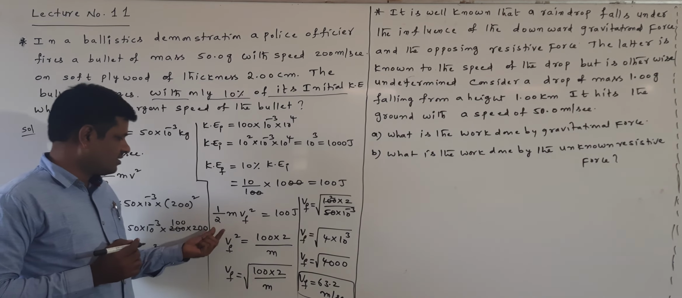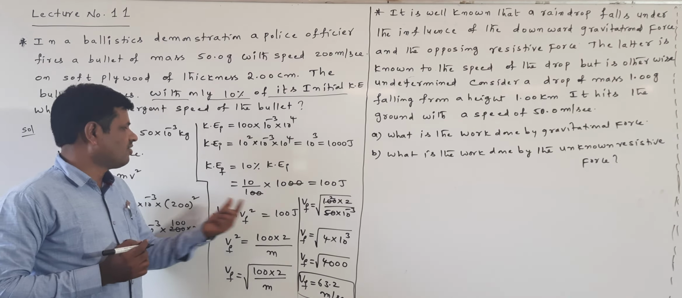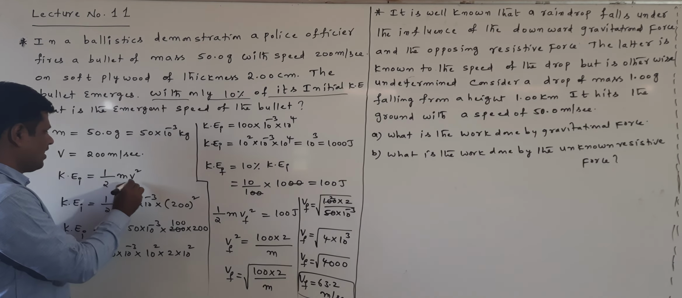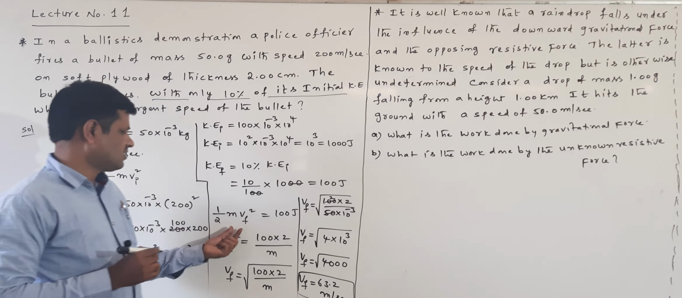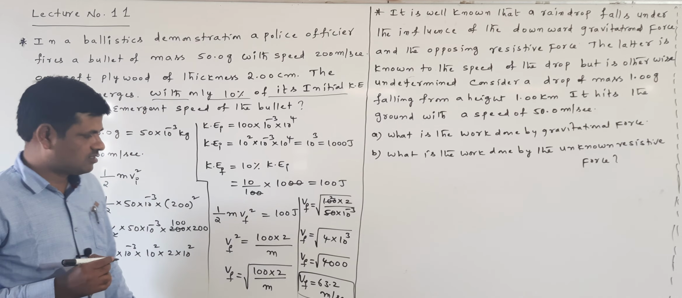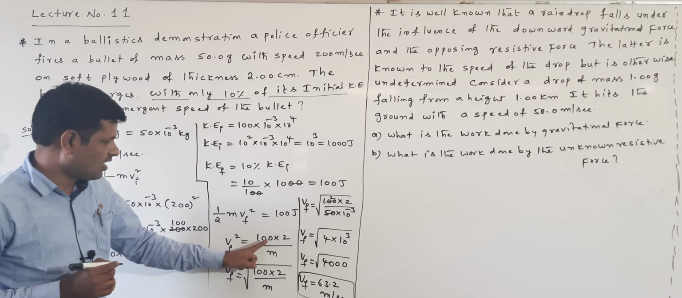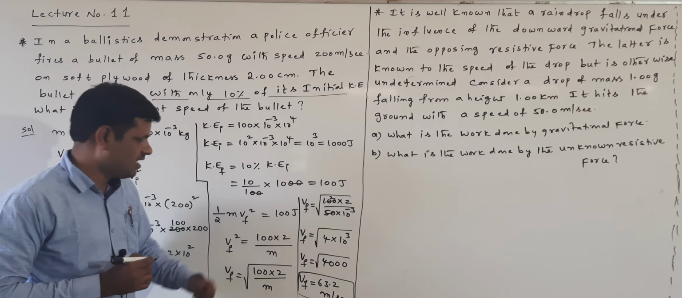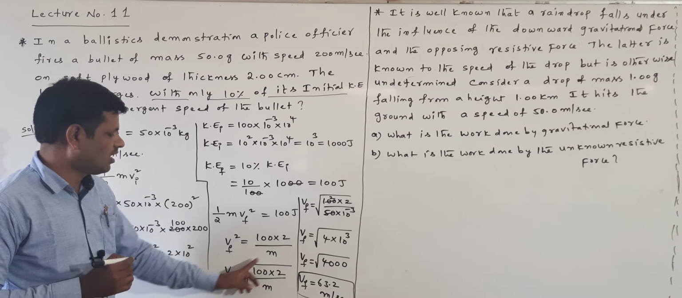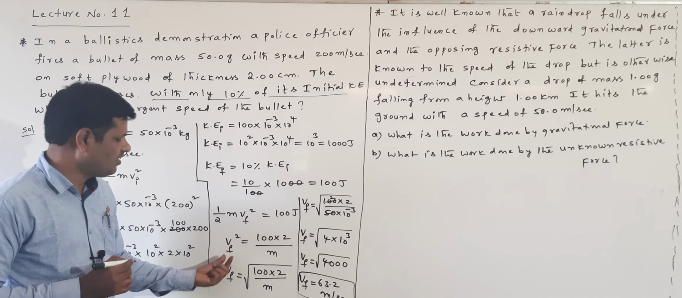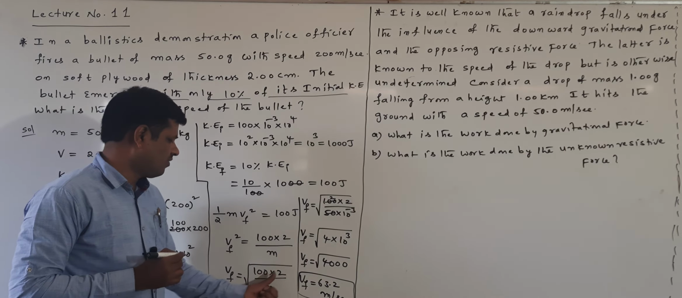Final kinetic energy has the formula half m vf square, just as initial kinetic energy uses initial velocity vi square. Final velocity Vf square, half m Vf square, is equal to 100 joules. Now Vf square is equal to 100 into 2 by m. Taking square root on both sides, Vf is equal to under root of 100 into 2 by m.